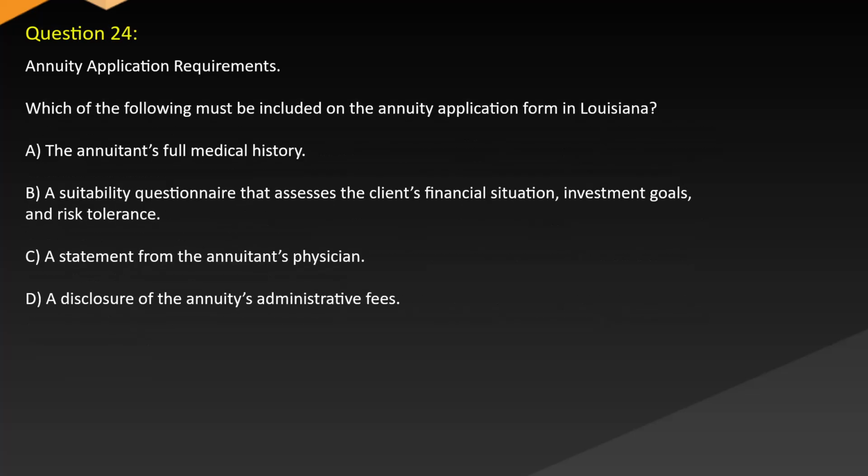Question 24. Annuity application requirements. Which of the following must be included on the annuity application form in Louisiana? A. The annuitant's full medical history. B. A suitability questionnaire that assesses the client's financial situation, investment goals, and risk tolerance. C. A statement from the annuitant's physician. D. A disclosure of the annuity's administrative fees.